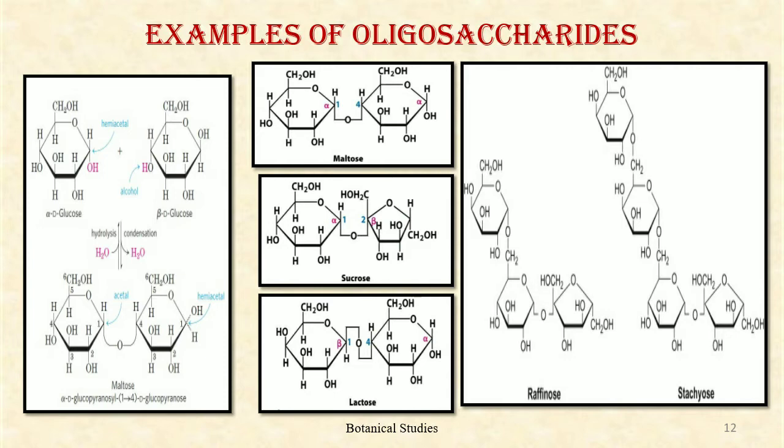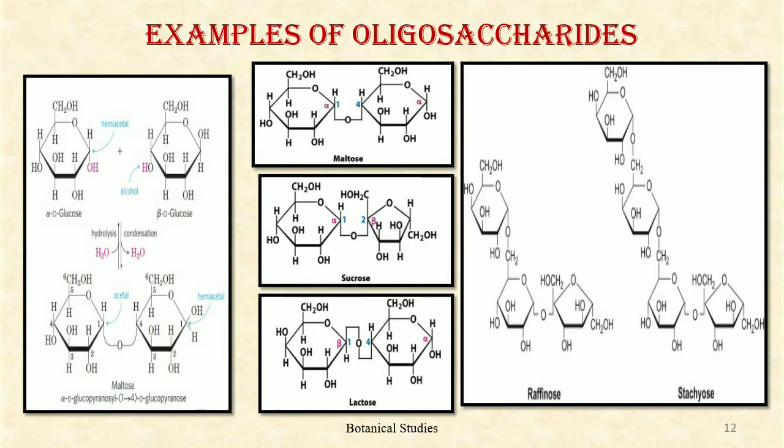Let us discuss the formation of oligosaccharides. The disaccharide maltose is made up of 2 monosaccharide units of glucose. During the formation of disaccharides, there is a removal of one molecule of water. Then lactose is also a disaccharide, made up of one molecule of glucose and one molecule of galactose. Then sucrose is also a disaccharide, made up of one molecule of glucose and one molecule of fructose.